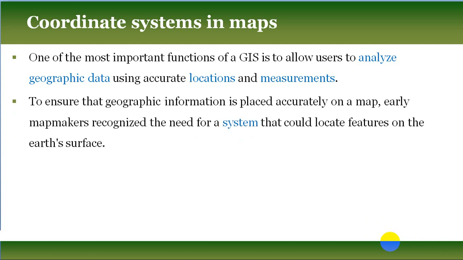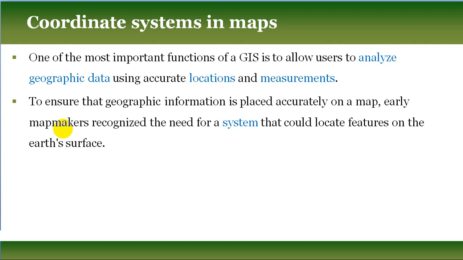To ensure that geographical information is placed accurately on a map, early map makers, or you may call them cartographers, recognized the need for a system, a framework that could locate features on the earth's surface.